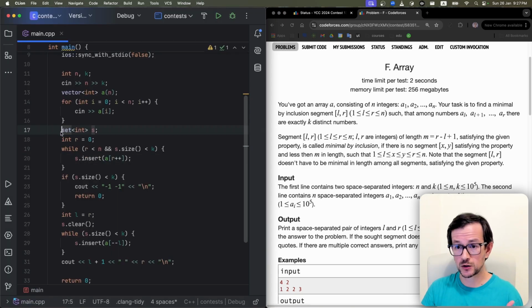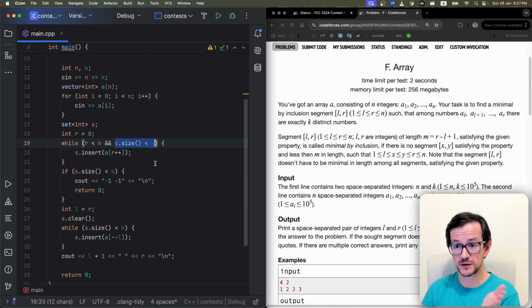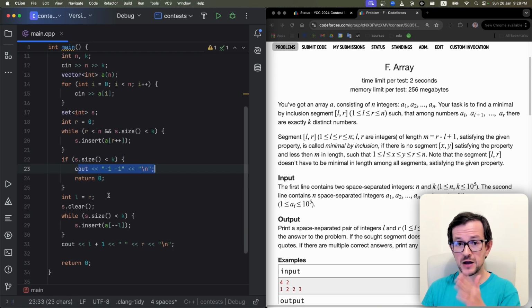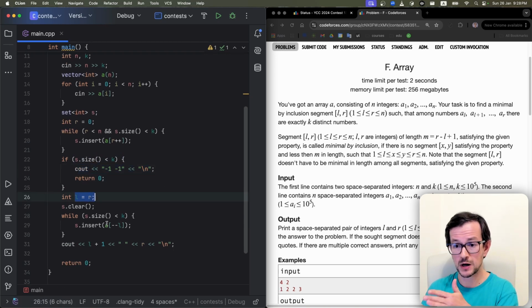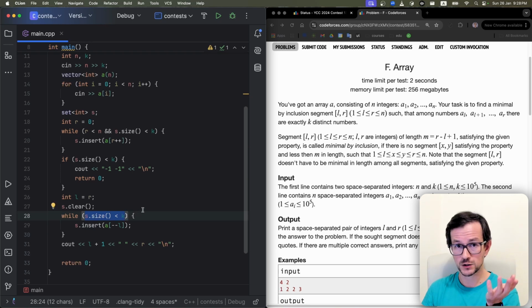I maintain a simple set of integers. Set is the perfect data structure. Luckily in C++, you have sets. So here I greedily add elements from left to right until the size of the set is equal to k. Then I check if it never happened; then I just output impossible. If it happened, I fix the right border. Then starting from the right border, I go to the left, and again do the same thing, adding elements until I have a set of size k. Then I stop. Then I fix the left border, fix the right border, and I'm done.